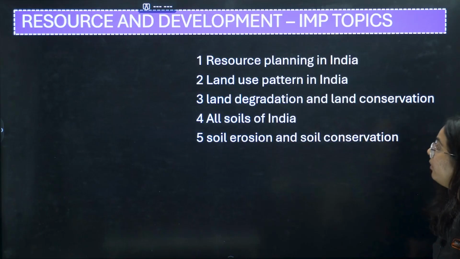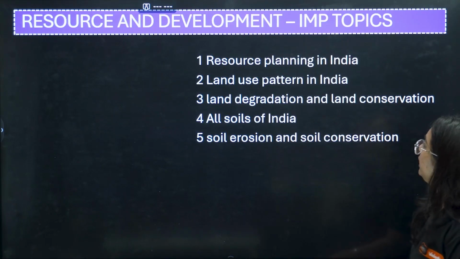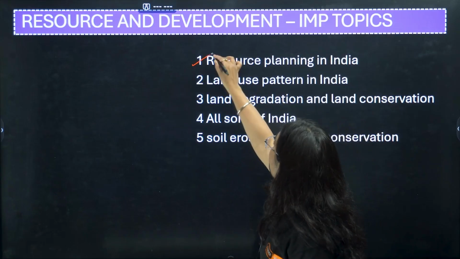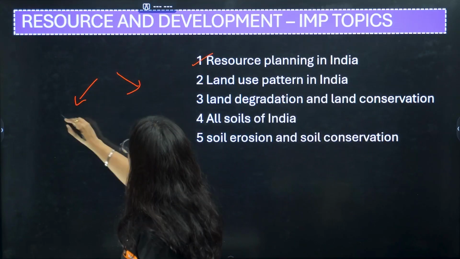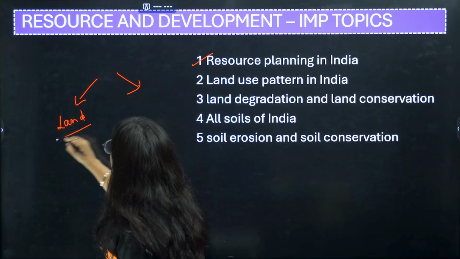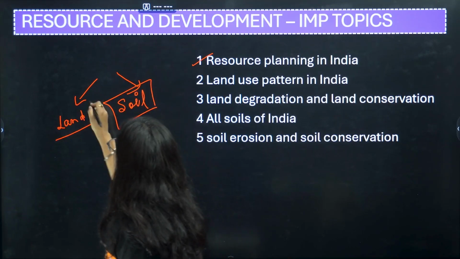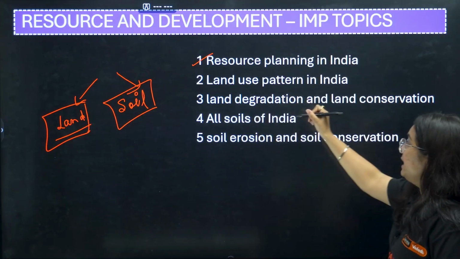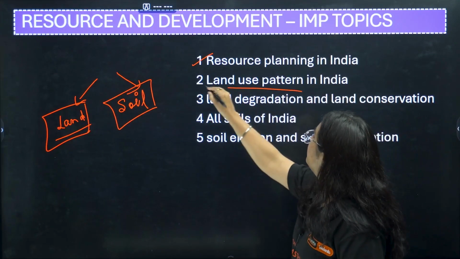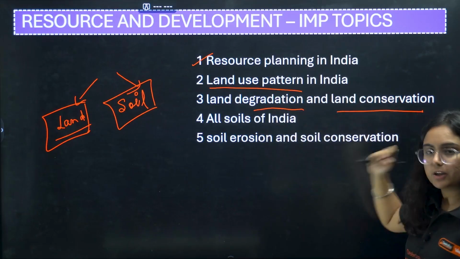Moving on with the important topics of resource and development. The first one, which I already told you, is resource planning in India. In this chapter, they have dealt with two resources, land and soil. You need to just mug up these two topics. In land, particularly focus on land use pattern in India, then go with land degradation and land conservation.